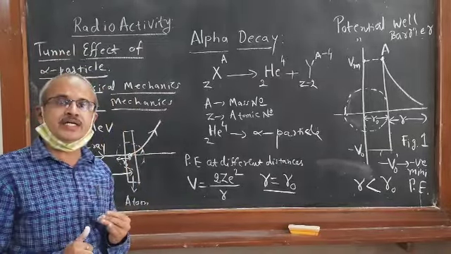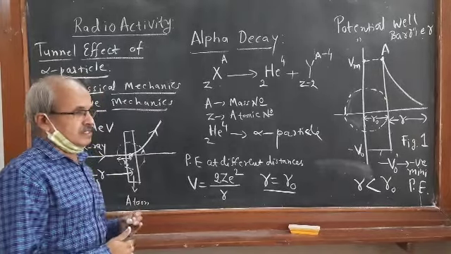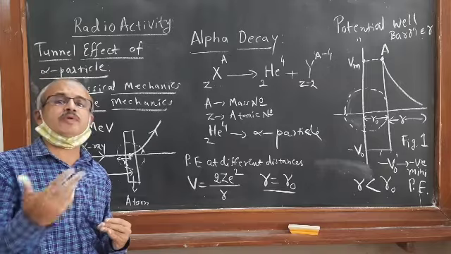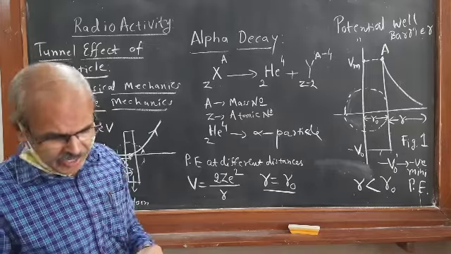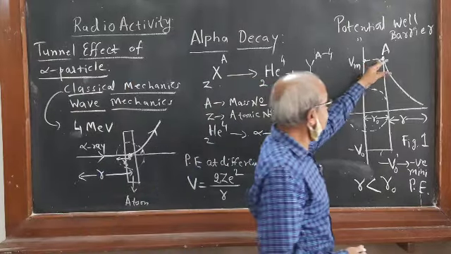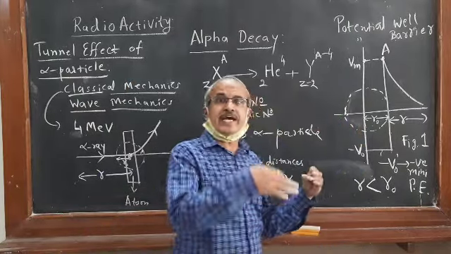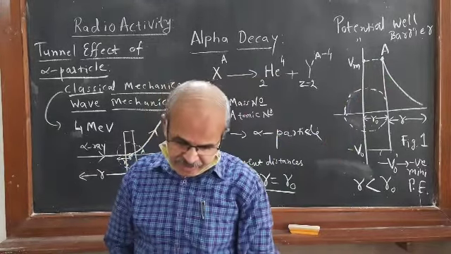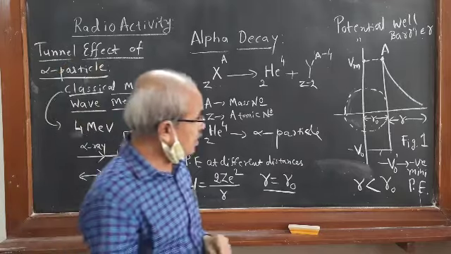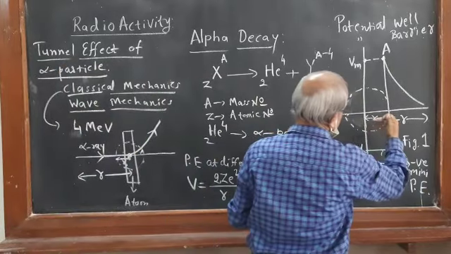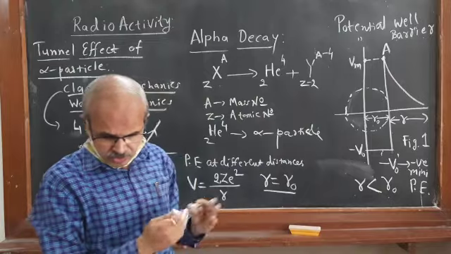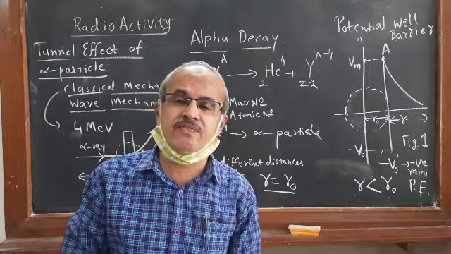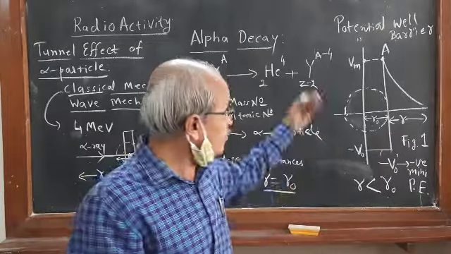Now suppose that to escape from the nucleus, the alpha particle has to overcome the height of this barrier. It has to cross that height. Similarly, an alpha particle approaching the nucleus from outside also has to have enough kinetic energy to get over that barrier.